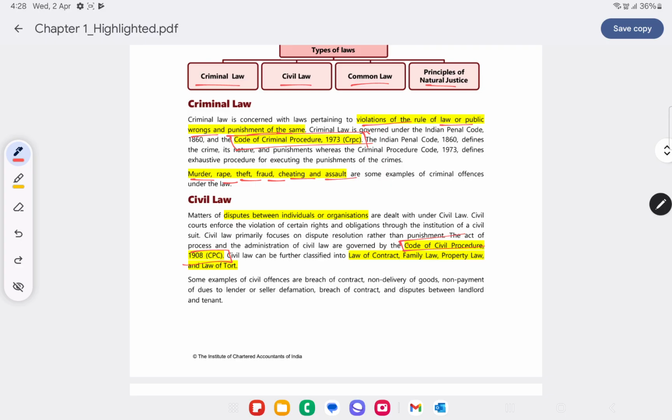Whereas civil law is generally about disputes between organizations or individuals. So what are the laws covered over here? Maybe law of contract, family law, property law and law of tort. What do you mean by tort? Tort is generally a civil wrong. For example, if you enter into a contract with a person to buy goods, and later after you make the payment they are not delivering you the goods, there's a breach of contract happening over here, for which you can go under which law? I think you've guessed it right, it's civil law. Whereas if a particular crime has happened, cheating or murder, that gets covered under criminal law.